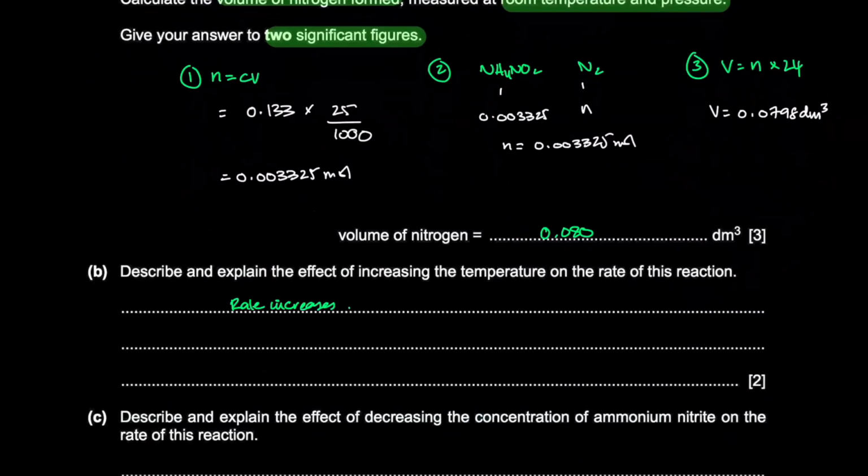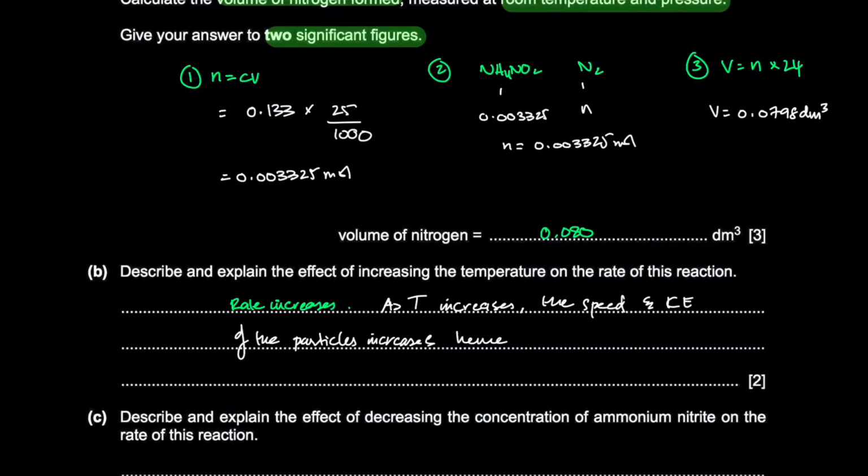Because as the temperature increases, the velocity or speed and kinetic energy, I'm just using KE for kinetic energy, of the particles increases. You guys should write the whole thing, okay? Kinetic energy of the particles increases.